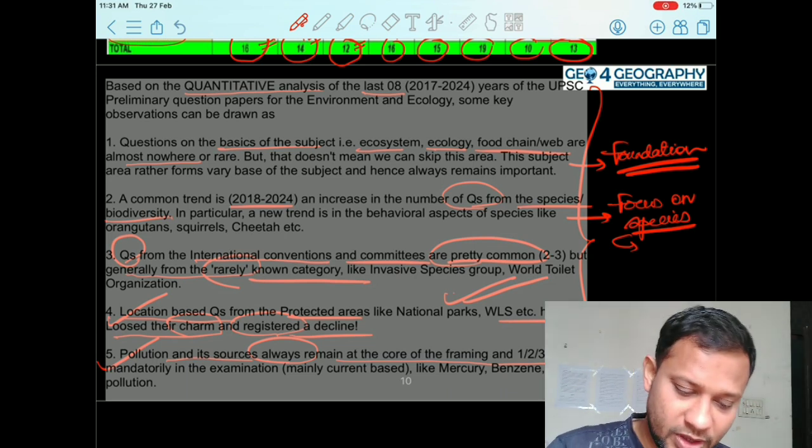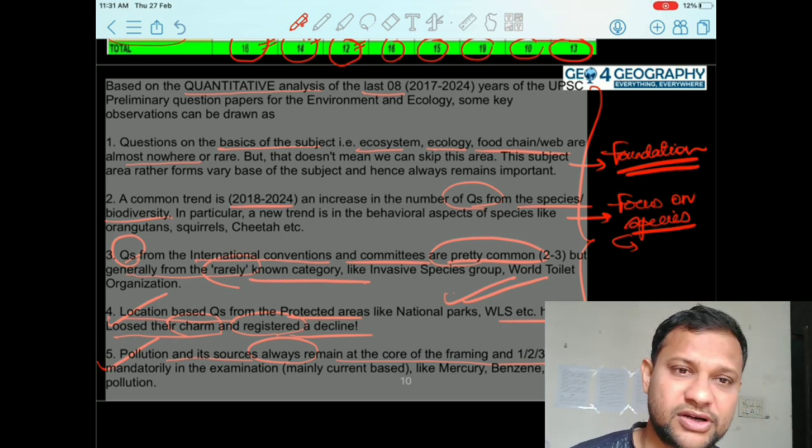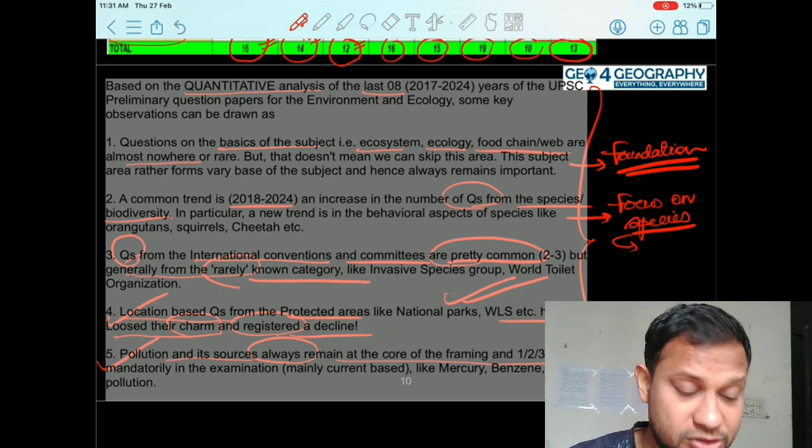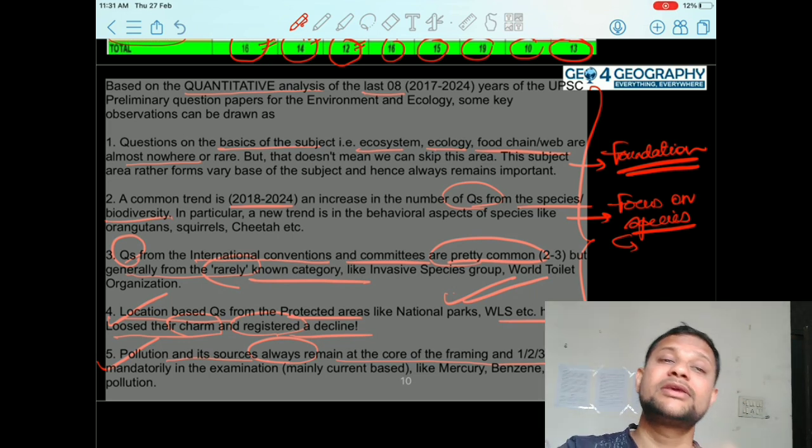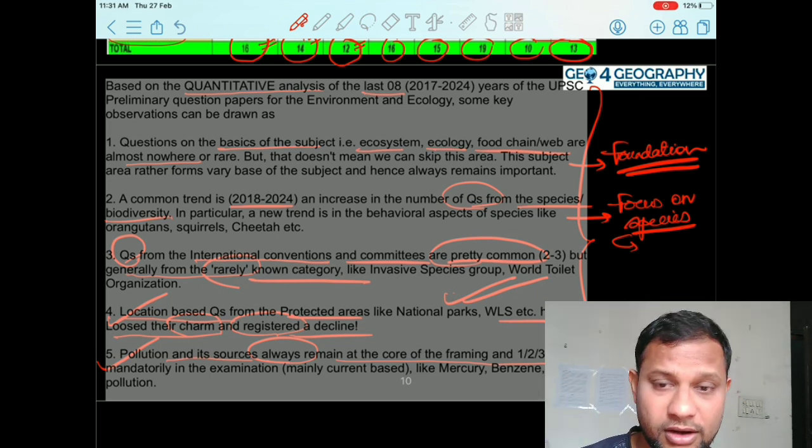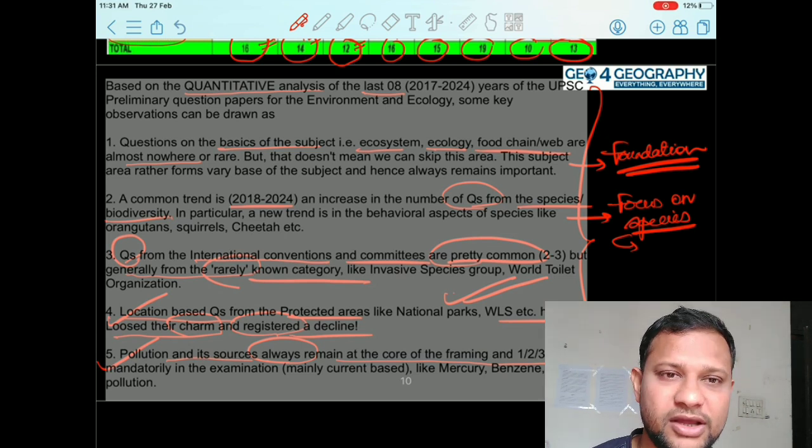So I hope this discussion, this trend analysis, is rather much helpful for you. Just try to inculcate this understanding, okay, or add this understanding while studying for this subject.